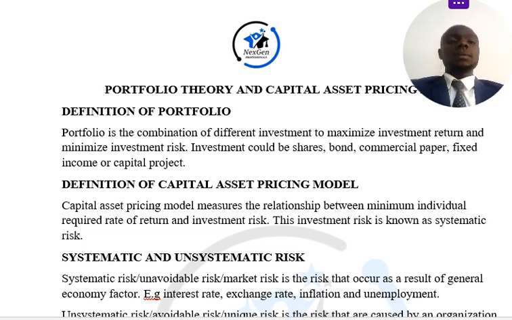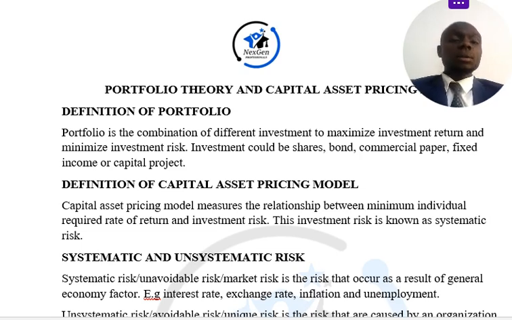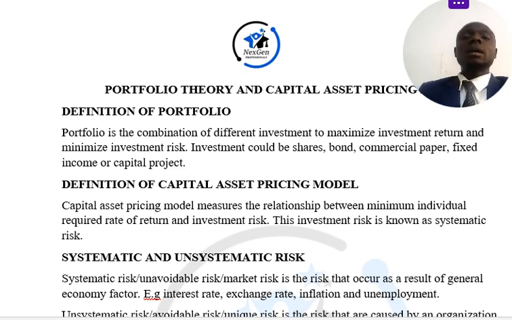And maximize investment return. When I say investment in this context, it could be shares, bonds, commercial paper, fixed income, or capital projects. I'll pick these two, shares and bonds.